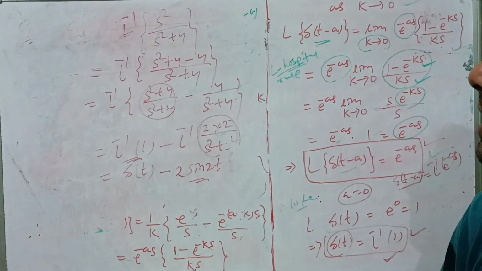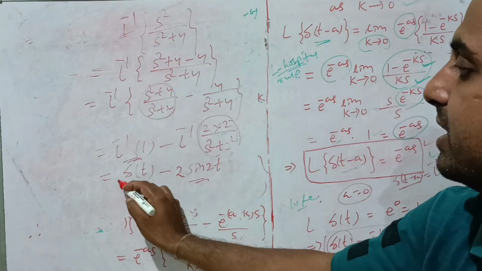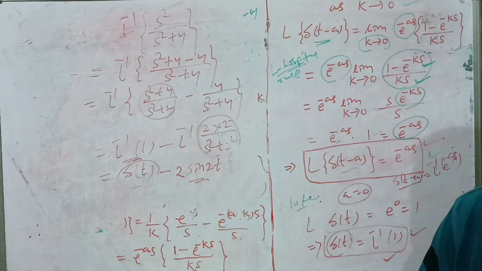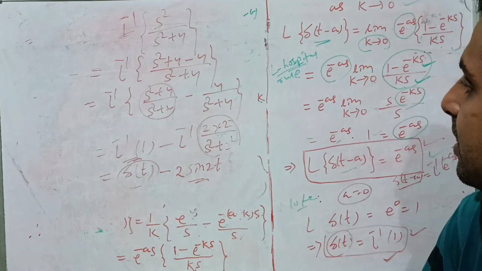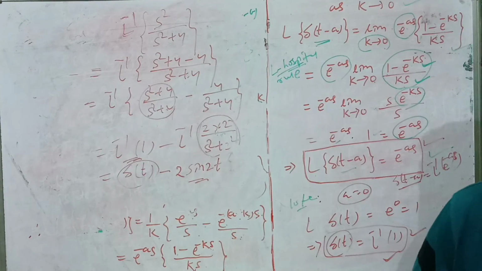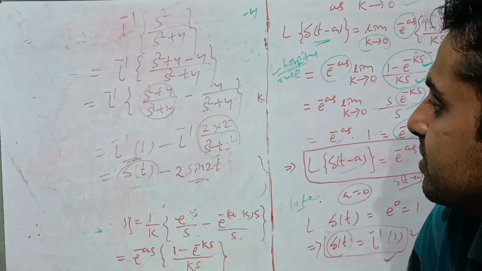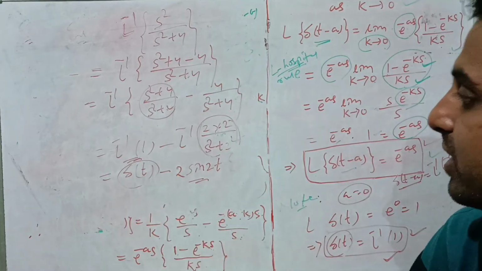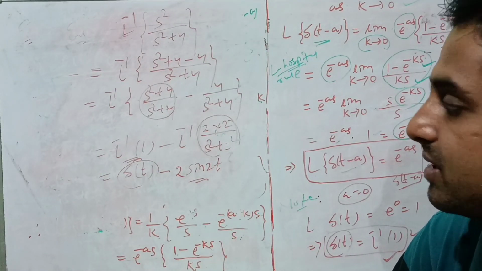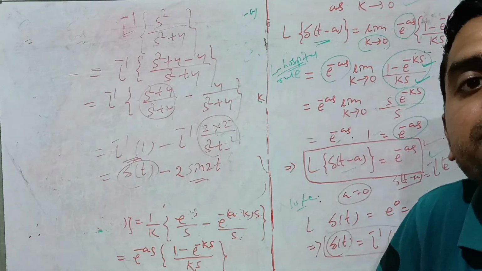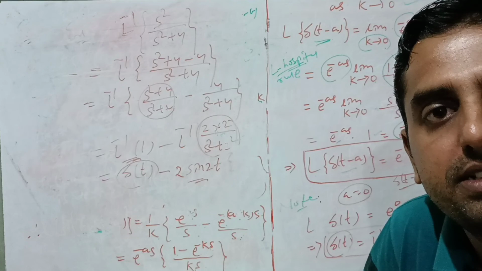So in this way we can use the Dirac delta function to find the Laplace inverse or Laplace transform of some functions. In the next lecture again we will discuss some problems involving this short impulse function, the Dirac delta function. Again we will meet in the next class, in the next lecture.